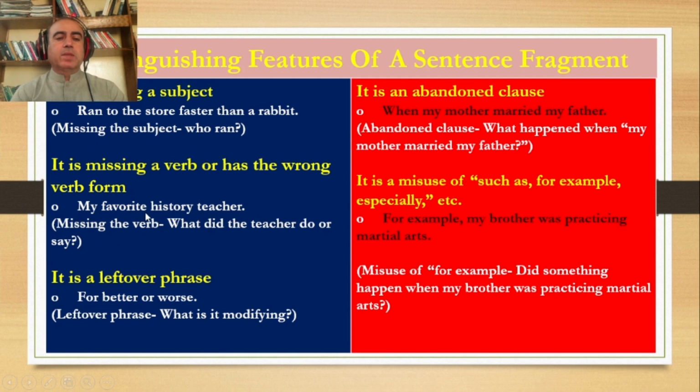In this case, my favorite history teacher seems okay, but it isn't okay because the verb is missing in this structure. When we say my favorite history teacher, this might be the subject. My favorite history teacher, we can say, is in the class now, but that verb is missing here.